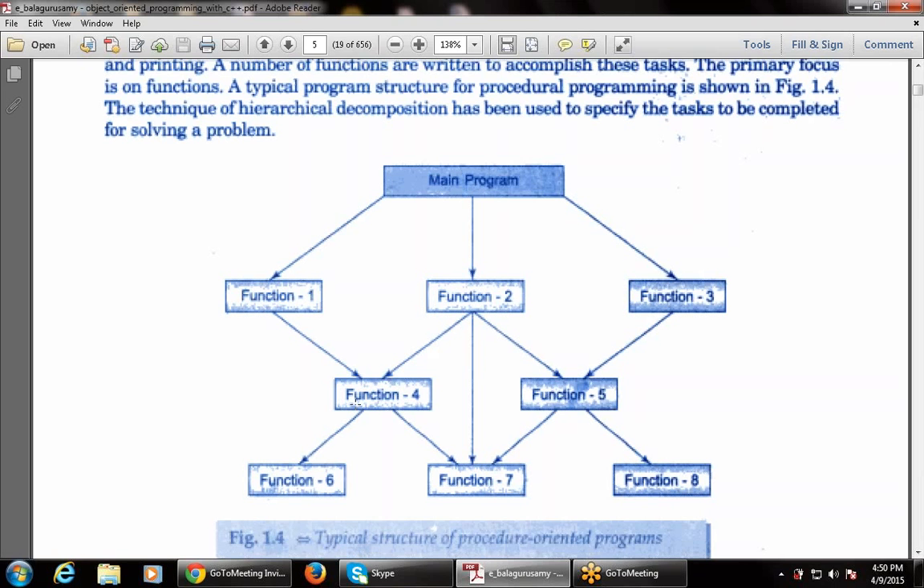So there is no criterion that one function is divided into two parts. No, a function may be divided into one part, it may be divided into two parts, it may be divided into three parts, like function 2 that is divided into three parts, function 4, function 5, function 7. But function 1 is only divided into one part. So it depends on the requirement of the program, it depends on the requirement of the user, whether the function is divided into a single part or more than one part.